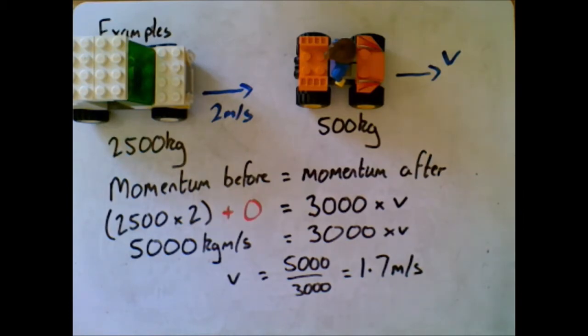Now I suppose we should really, and I should have done it in the last one, be making sure we remember to put a direction on these because it is a vector. Remember, momentum does have a direction and so does velocity. This is a velocity, so we need a direction on there.